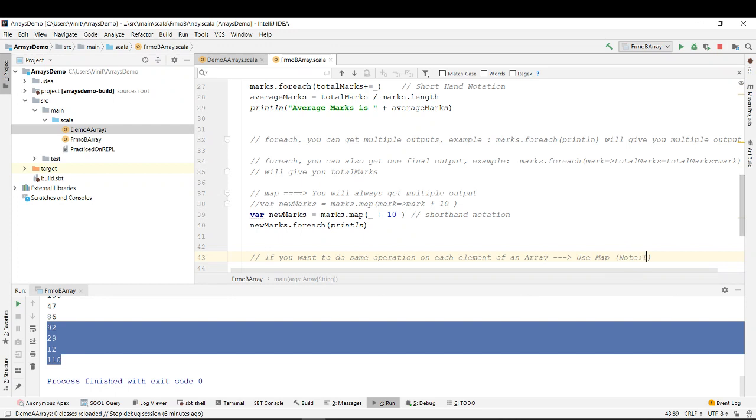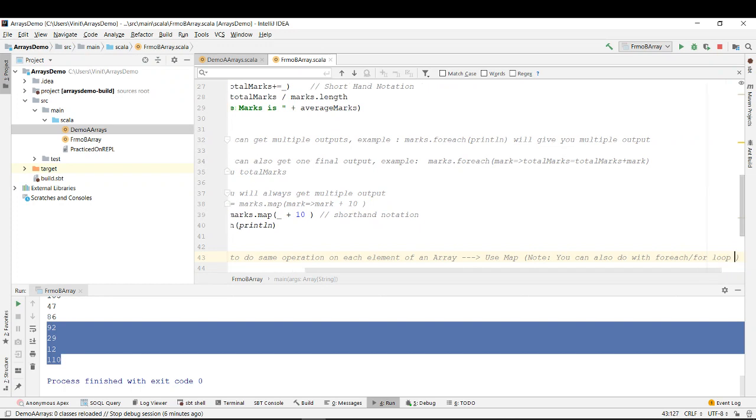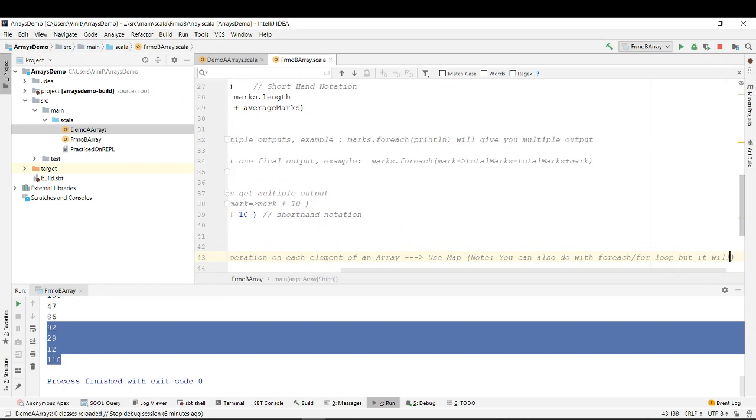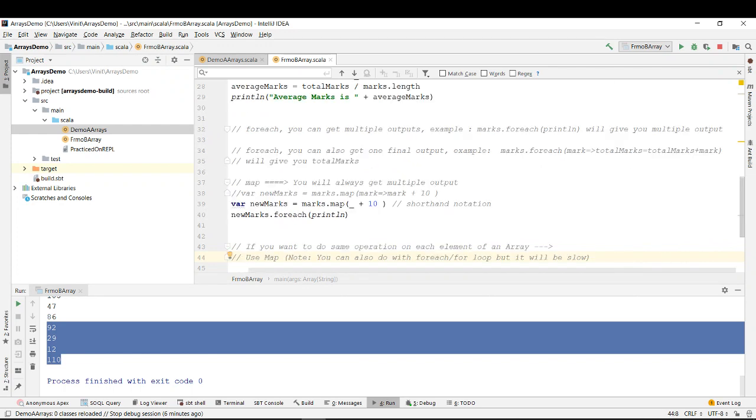Note, you can also do it with for each or a for loop, but it will be slow, right? So if you want to do the same operation on an array, use map. Note, you can also use for each, but it will be slow.